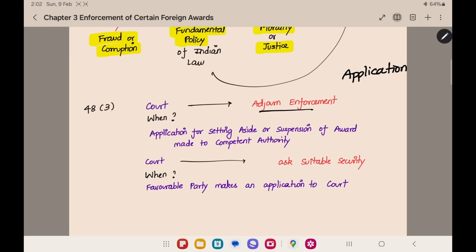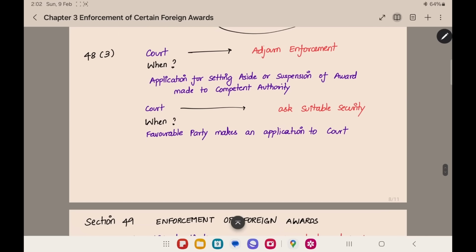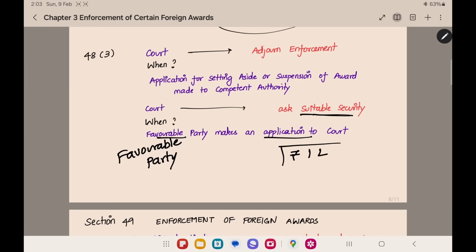And when the enforcement is adjourned, the favorable party, the party in whose favor the arbitral award is, will get a doubt or an uncertainty whether they will get the amount or not, whether they will be able to recover the amount or not. In that case, the favorable party will make an application to the court, and the court will say that the unfavorable party should give suitable security. For example, the unfavorable party should pay 1 lakh rupees to the favorable party. For example, this is the arbitral award.